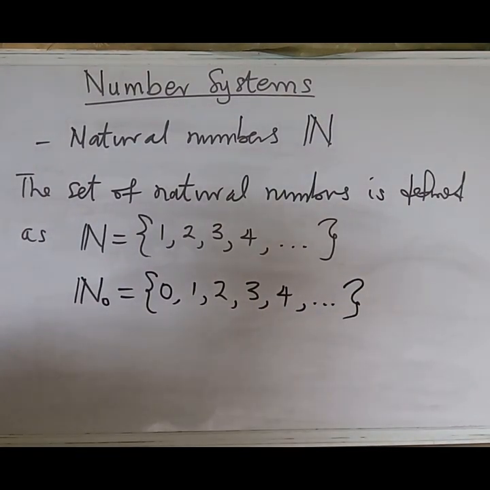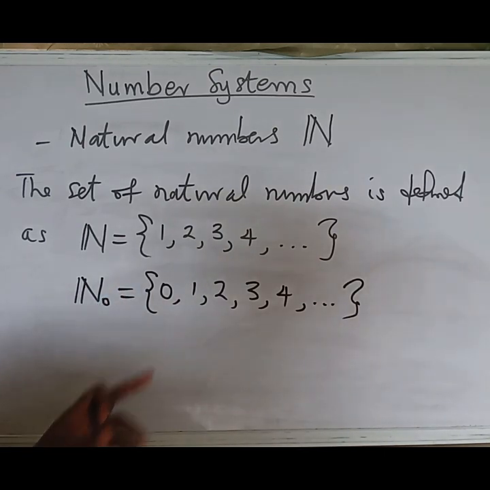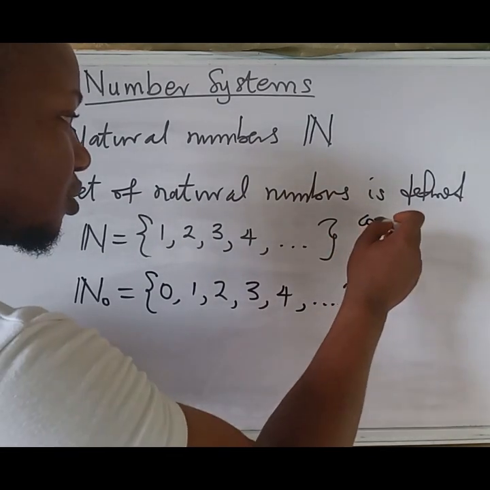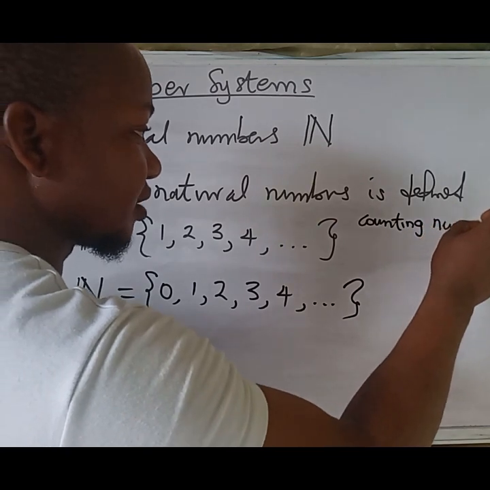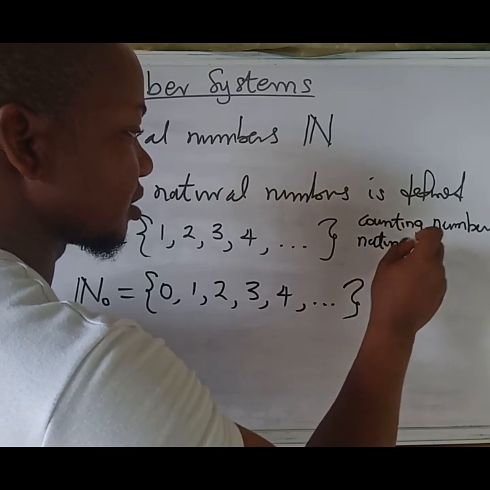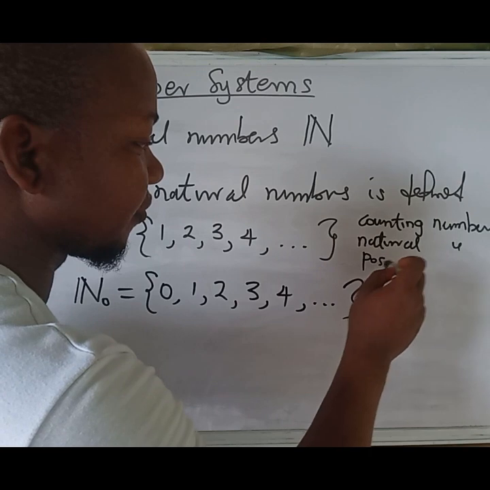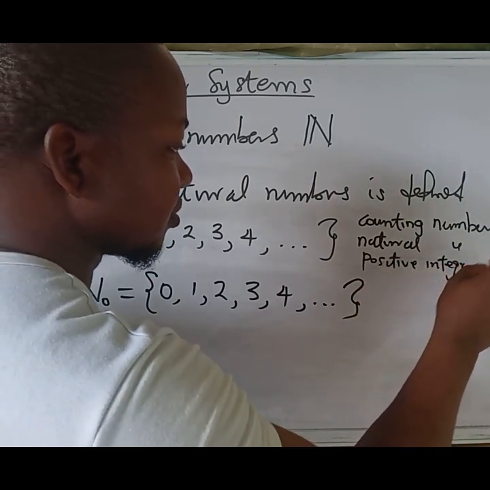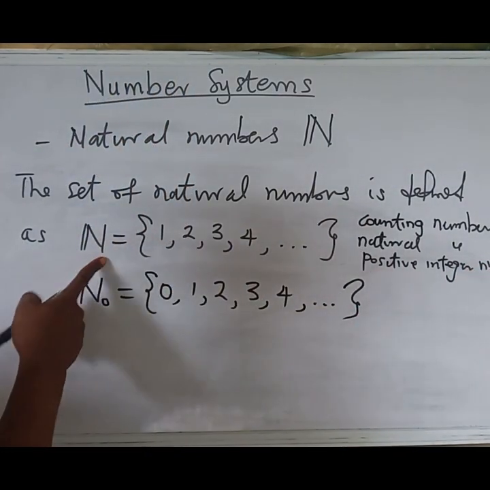Okay, the major difference between this and this is not far-fetched. It is this zero. Because of that, let me say the name that we are calling this. We call this the counting numbers, or natural numbers, or positive integer numbers. Okay, three names here for this natural number.